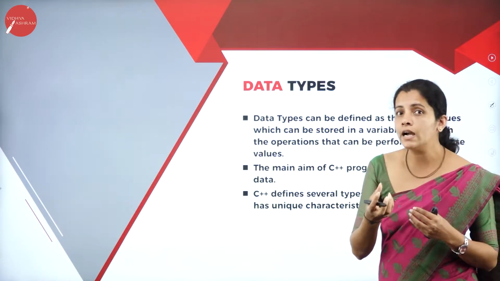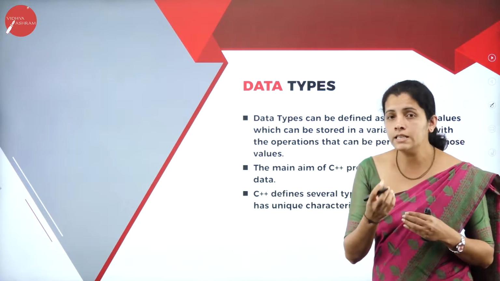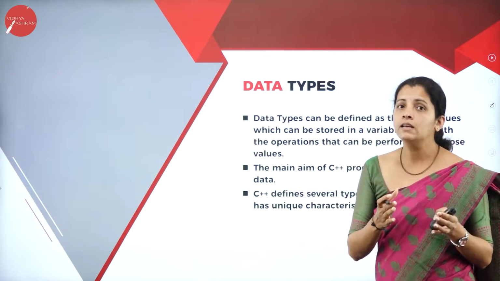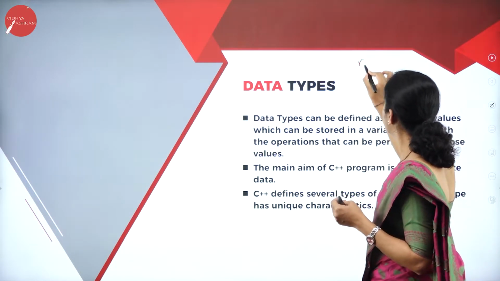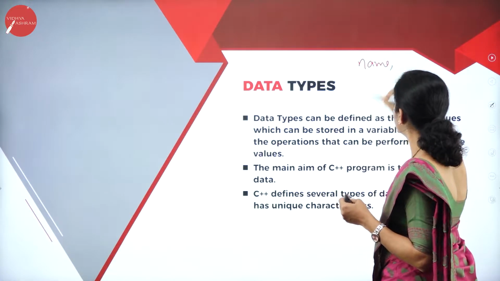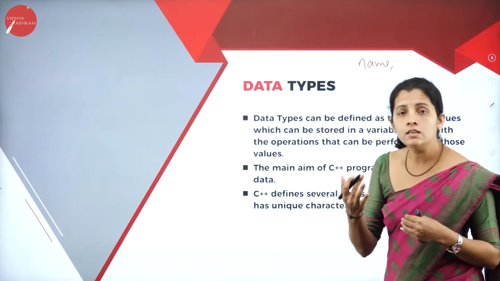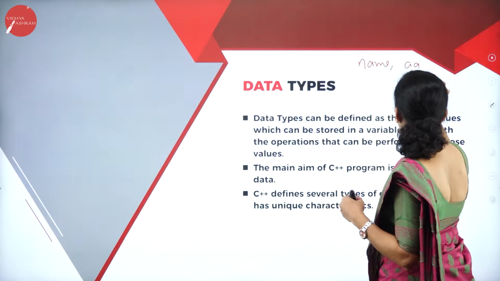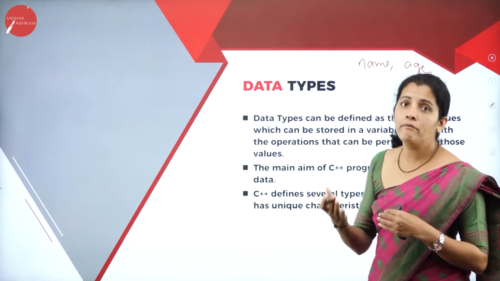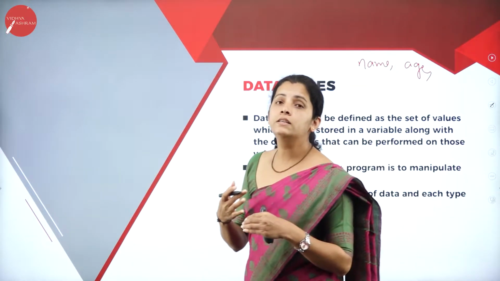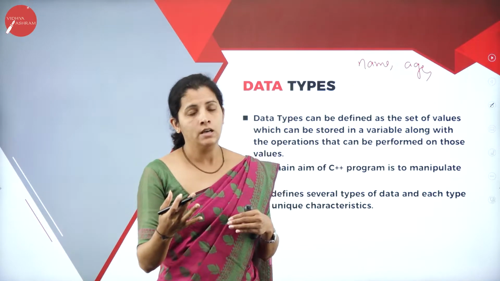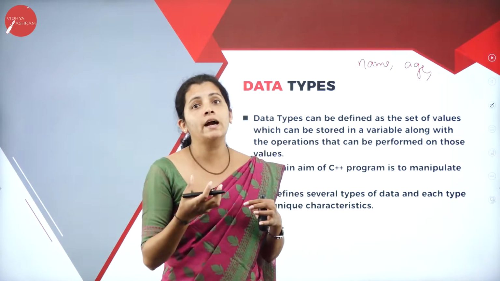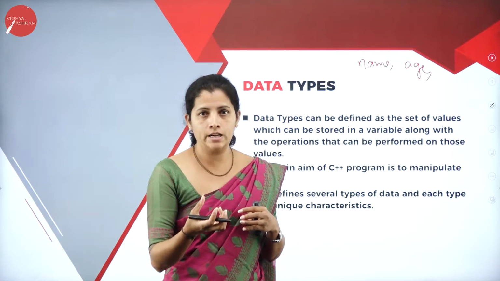So what is data item here? Let's consider the example, my name. I'm going to consider the name, the age, or my weight, or my height. These are the different kinds of data item.